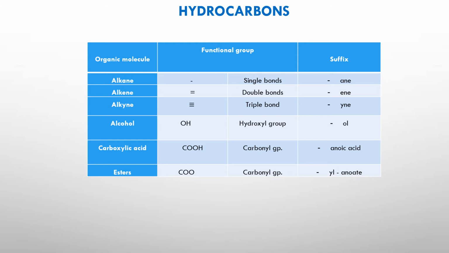Likewise, if you look at another one, which is ester, please make a note of the way the name is ending with -yl -anoate. So we are going to be looking at some different examples of these organic compounds throughout the lesson. But the important thing is you should be able to compare and contrast the different kinds of organic molecules from each other.